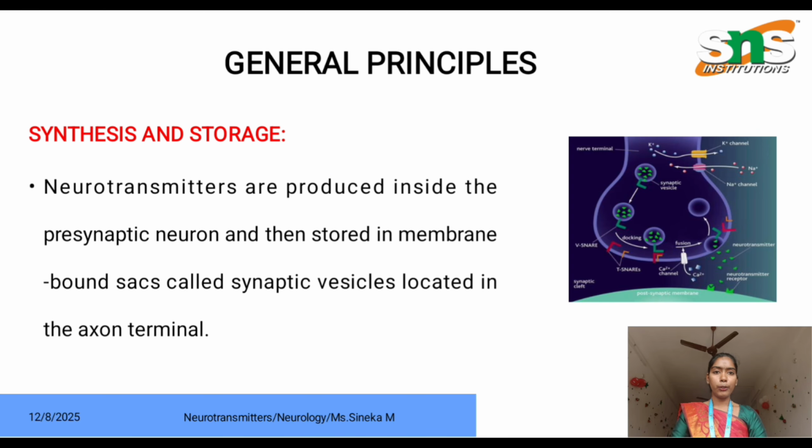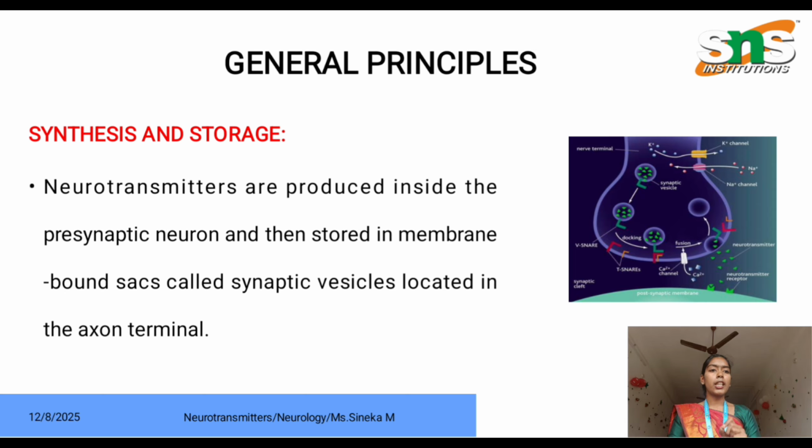General principles of neurotransmitters. First one is synthesis and storage. Synthesis means production, storage means storing the neurotransmitters. Neurotransmitters are produced inside the presynaptic neuron, and then stored in membrane-bound sacs called the synaptic vesicles located in the axon terminal. Axon terminal is the body part of the neuron.